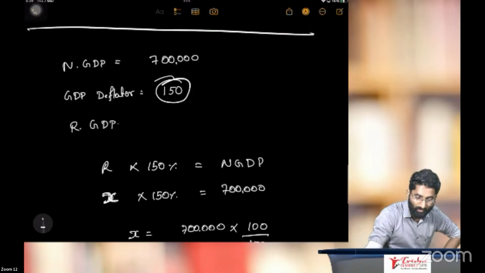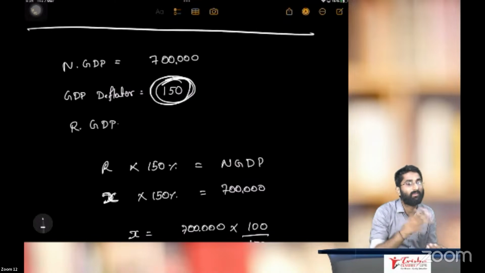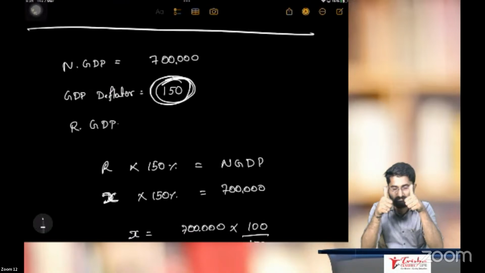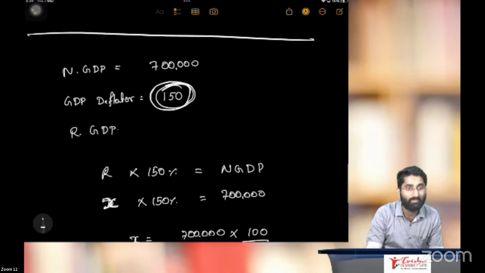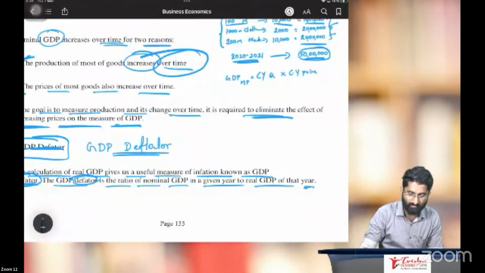So I told you 150. What is this 150? Nominal GDP is 150% of real GDP. That is the importance of GDP deflator. If you have some doubts, please do ask.